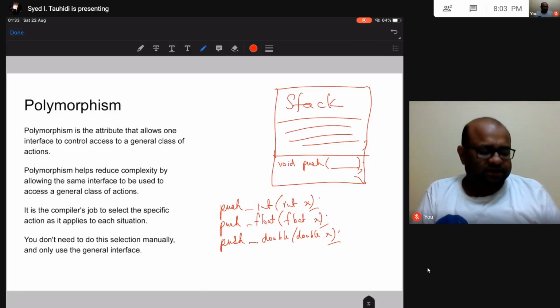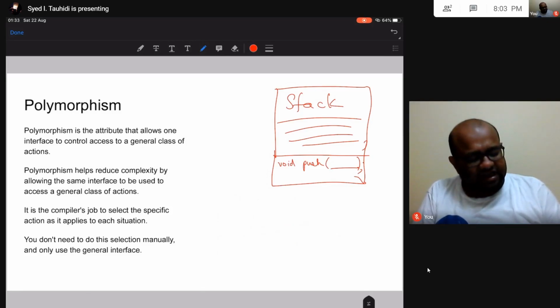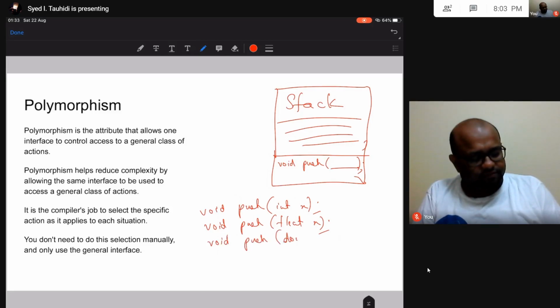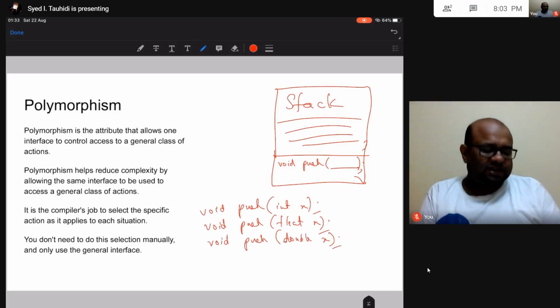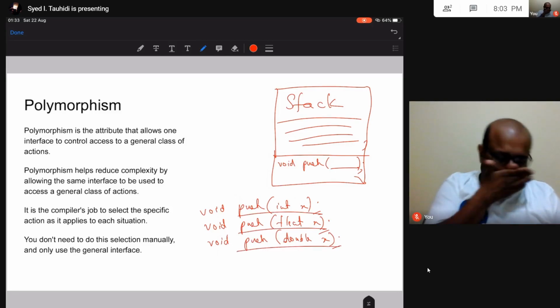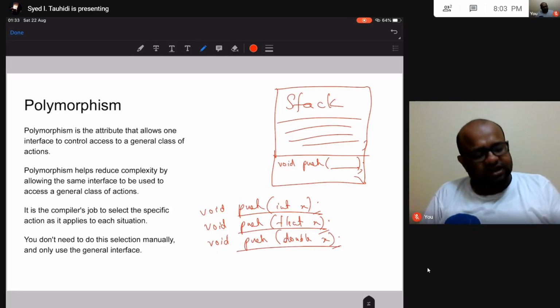Instead, C++ allows us to do this. In C++, I can have the same void push with integer x, void push with float x, and void push with double x. So now see the difference. I have the same function name in my same program, and I have defined the same function three times. So the function name is the same.